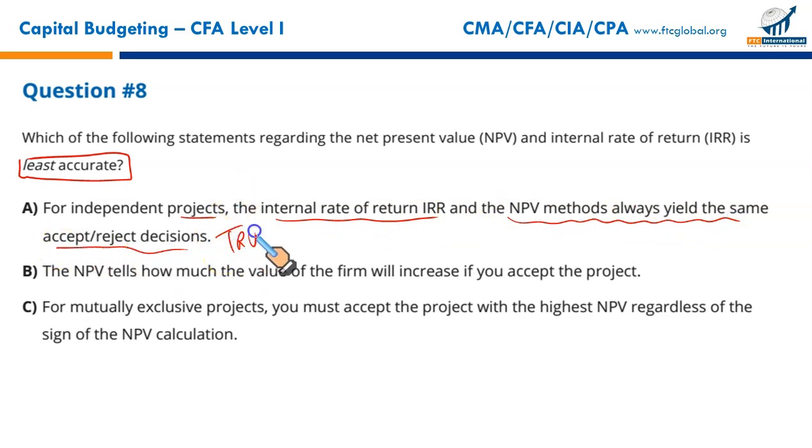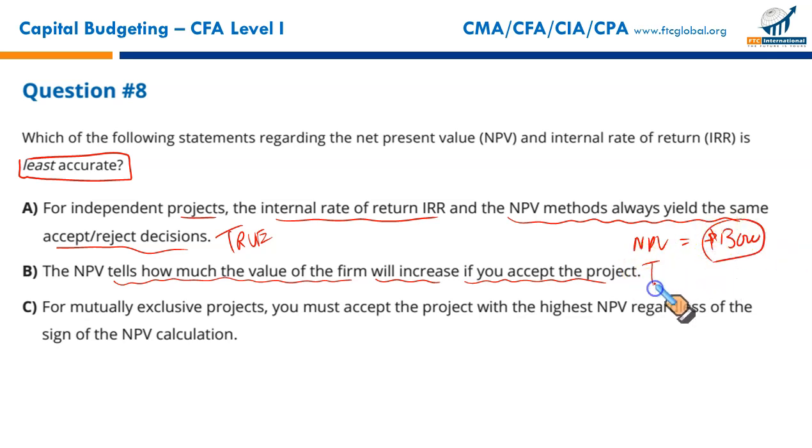For independent projects, IRR and NPV give the same accept reject decisions. B. The NPV tells how much the value of the firm will increase if you accept the project. If NPV is positive, say $13,000, and you take on this project, this is the increase in the value of the firm. It's a true statement.